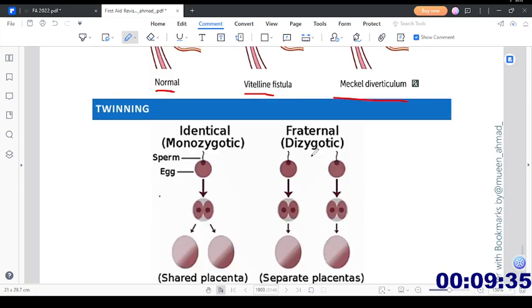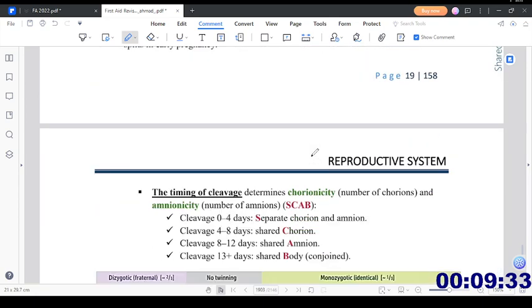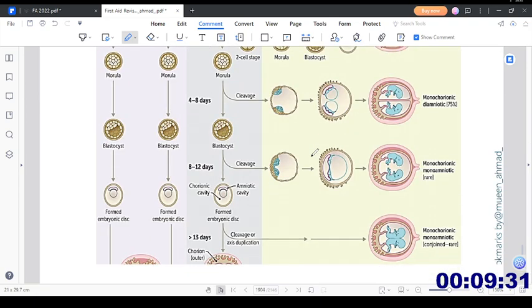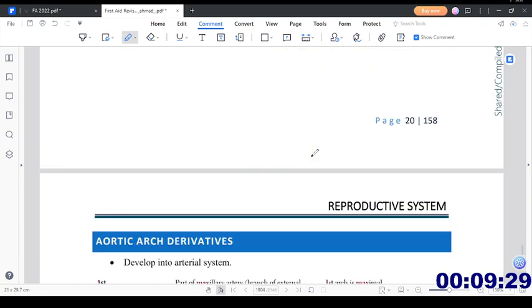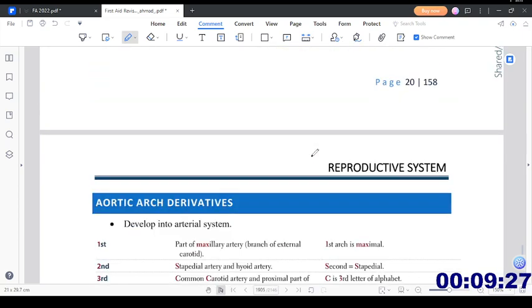So remember these things. Then we have the concept of dizygotic twins and a very gruesome detail of that. Okay, and then we have the arch derivatives.